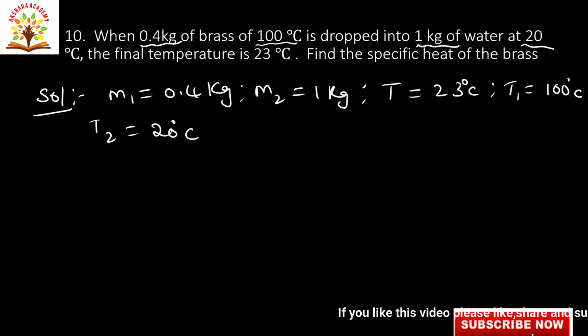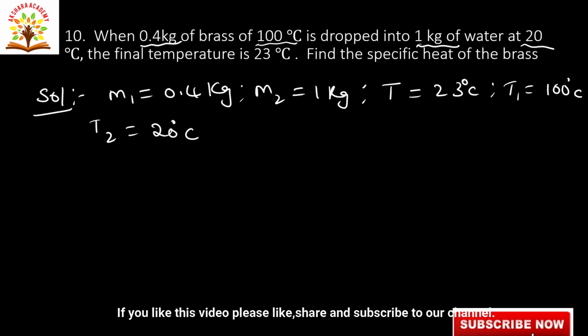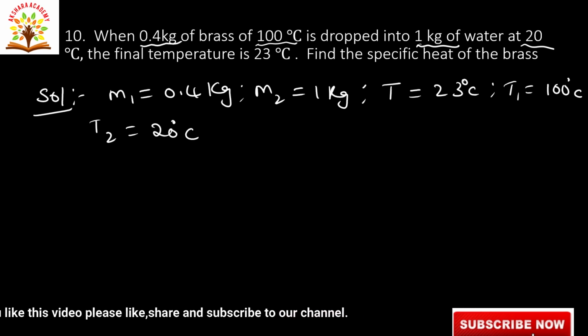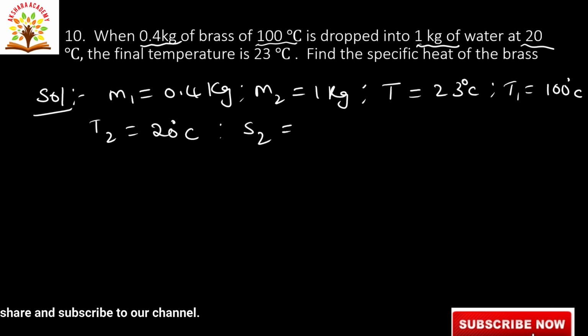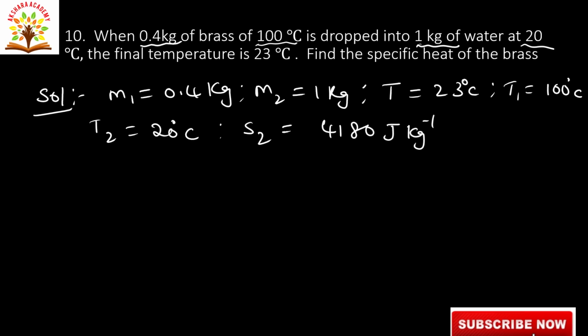We are finding the specific heat of first one, brass, and second one, water. s2 is equal to 4180 joules kilogram inverse degree centigrade inverse.